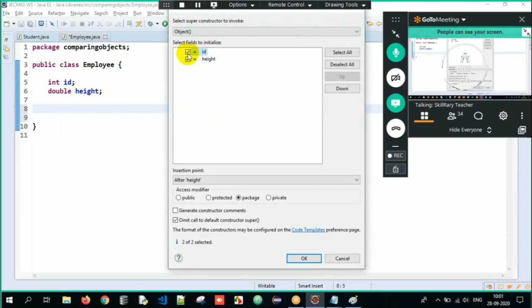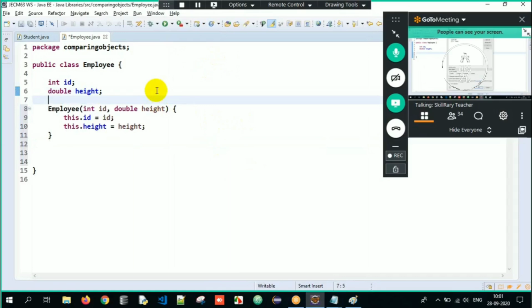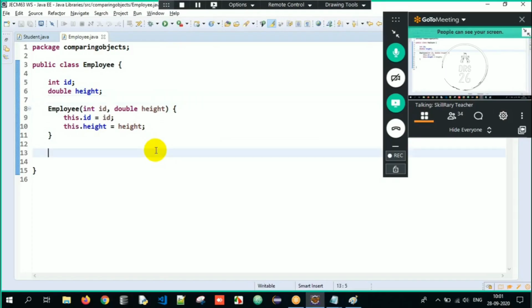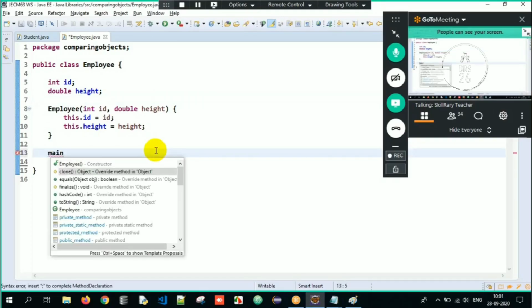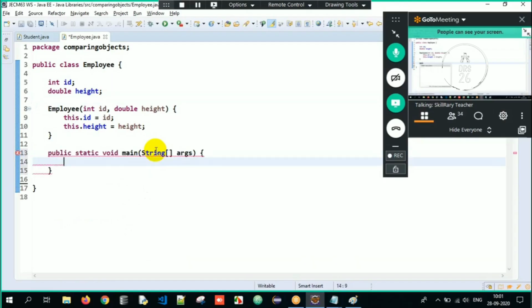It's asking, do you want to initialize ID? Yes. Do you want to initialize height? Yes. And what is the access specifier? Do you want public, protected, or package? Package means default. And do you want to omit the default constructor call to super? Yes, I check this. When I click OK, the constructor is automatically generated, wherein it is initializing the ID and height here. Now here, you have to apply common sense, pure common sense.